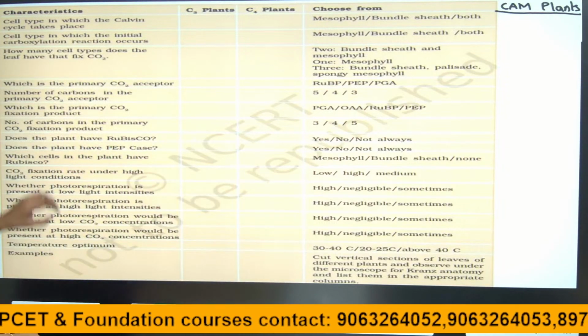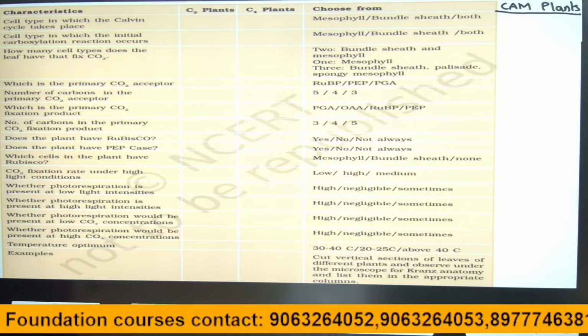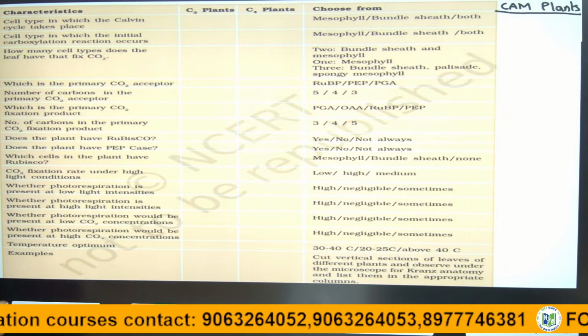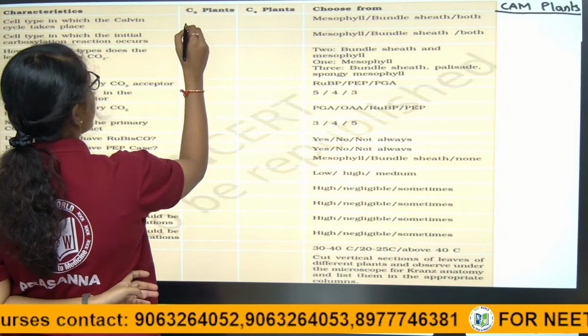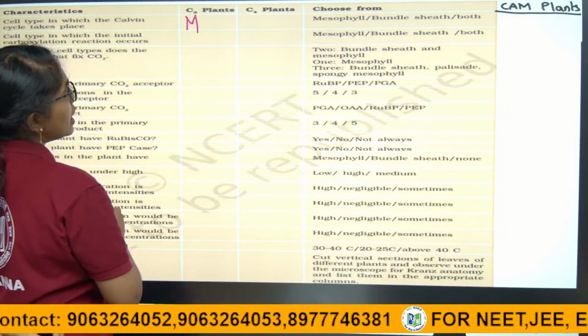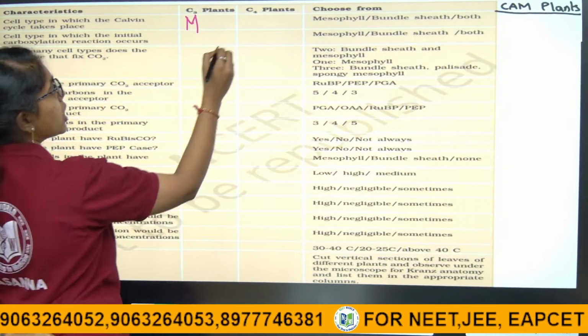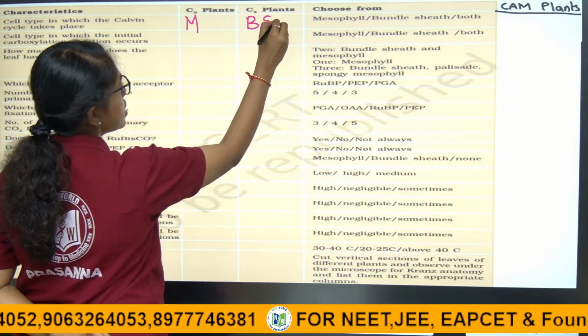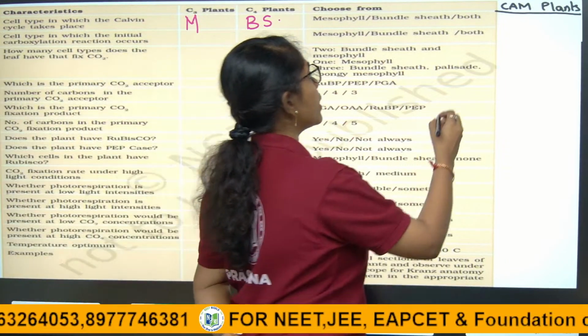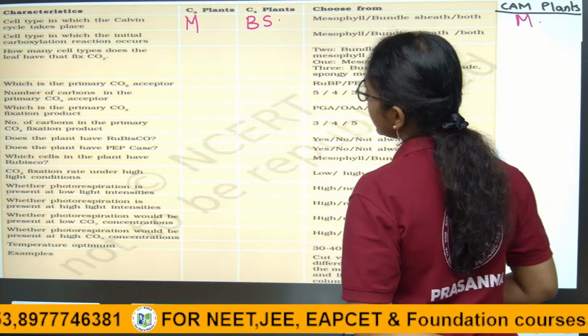So, if you look into the cell type in which the Calvin cycle takes place: in C3 plants it takes place in the mesophyll cells. In C4 plants it takes place in the bundle sheath cells. In CAM plants also it takes place in the mesophyll cells.